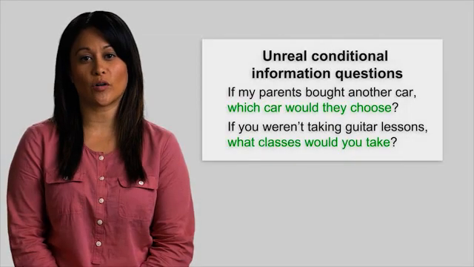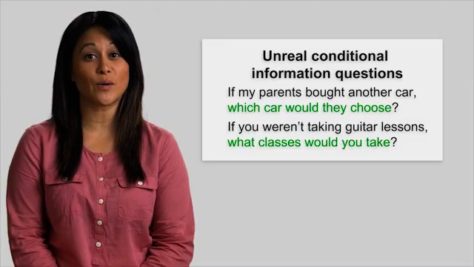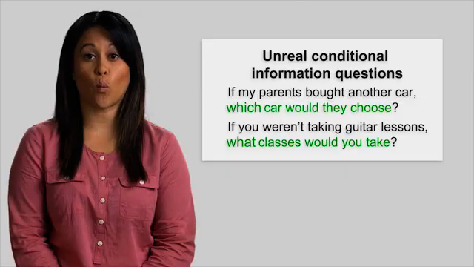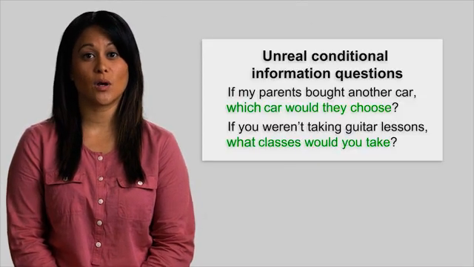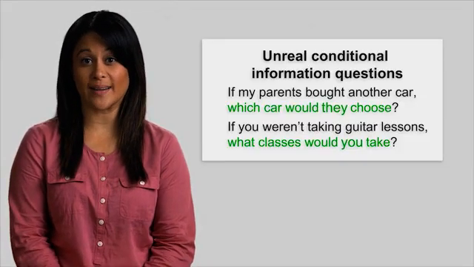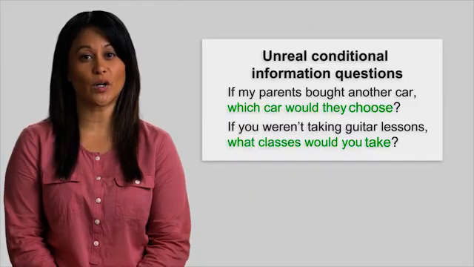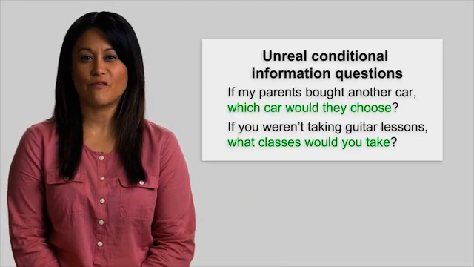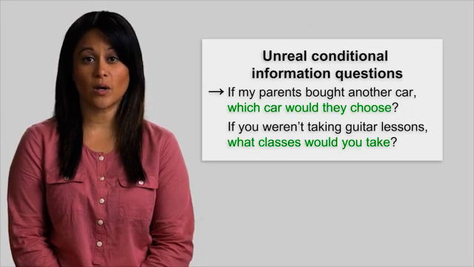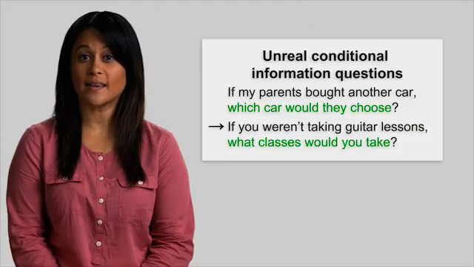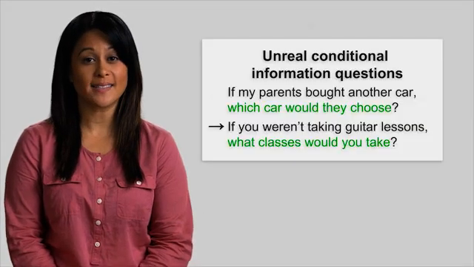Notice the word order for unreal conditional information questions. We use a question word like what, where, who, or how, would or could, a subject like my parents, and the base form of a verb like choose. For example, if my parents bought another car, which car would they choose? Or, if you weren't taking guitar lessons, what classes would you take?